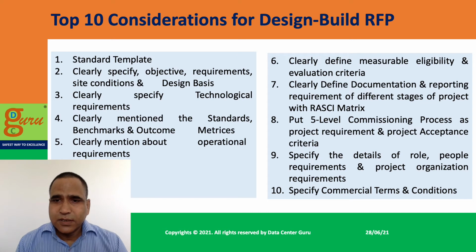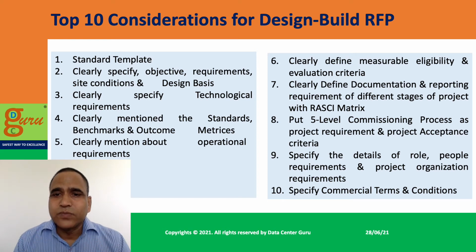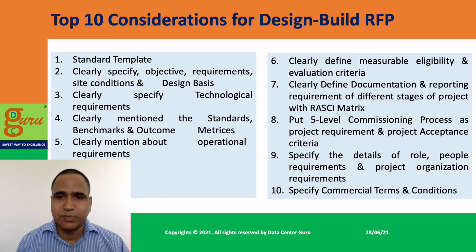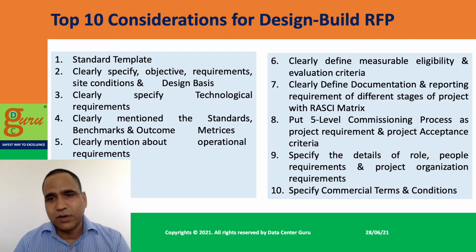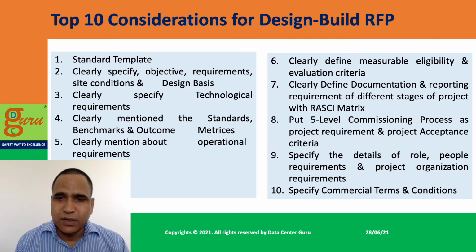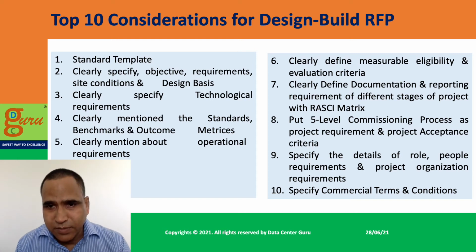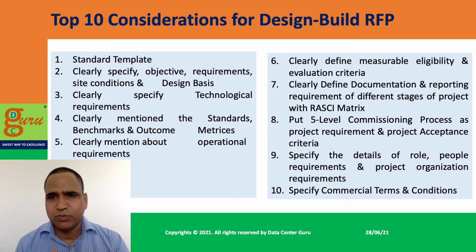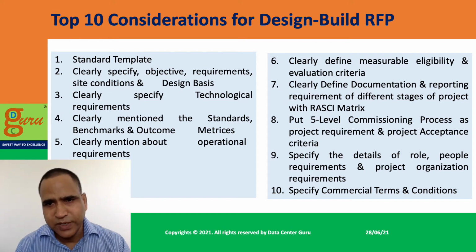Data centers are of different types, like tier 1, 2, 3, 4, so what tier of data center do you want to build? You can put a benchmark. Are you going for a platinum green building, platinum rating kind of certification? Whatever you need as part of the standard benchmark, you need to provide it very clearly.